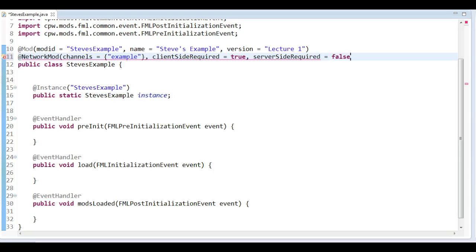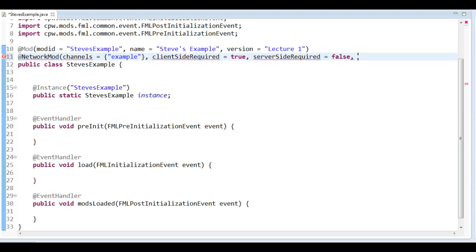If we set that to false, that means that you have this mod on your client, but it's not required to have it on the server as well. So you can join a server without the mod. Usually you want to set it to false, but depending on the mod, you might set these to something else.